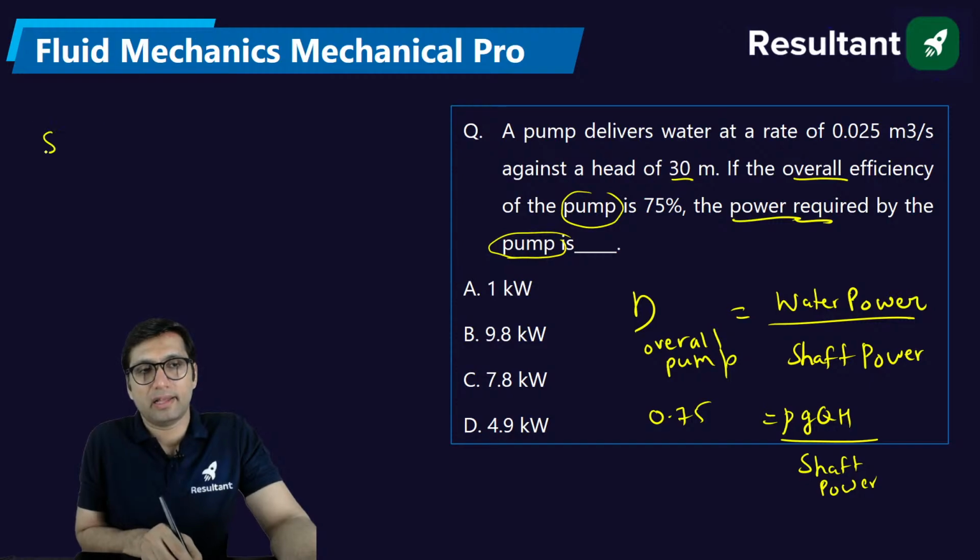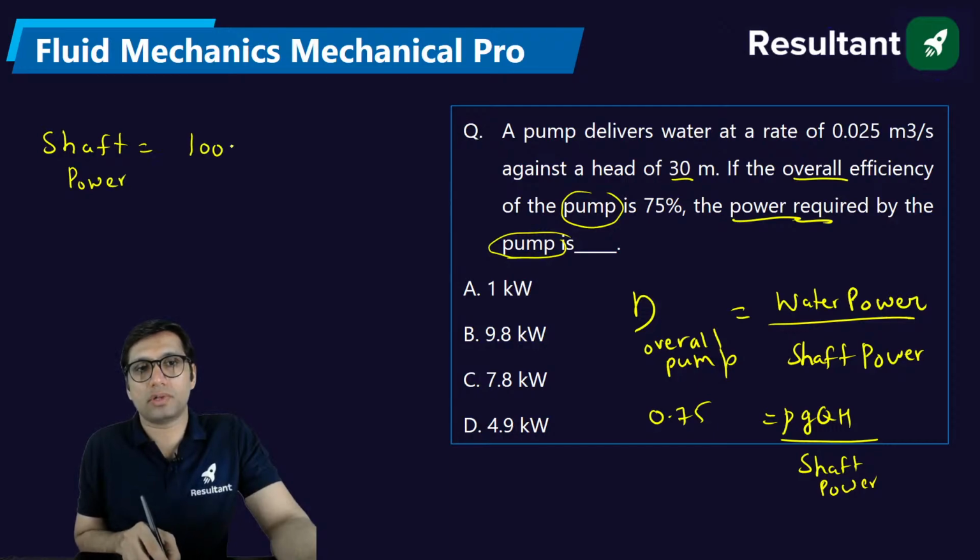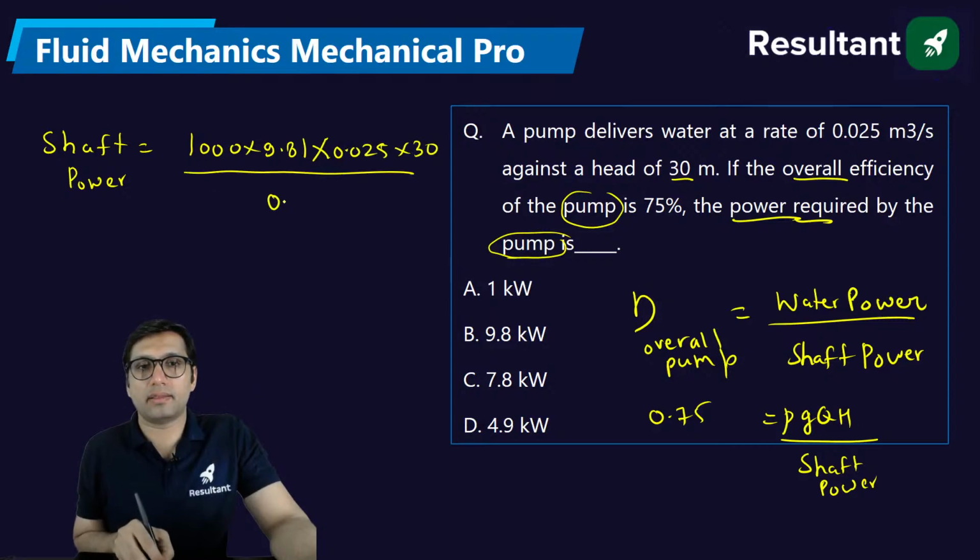You will get the shaft power, which is the power required by the pump. That is equal to rho, which is 1000, into g, which is 9.81, into q, which is 0.025, into h, which is 30, divided by 0.75. If you solve this, you will get 9.8 kilowatt as the shaft power.